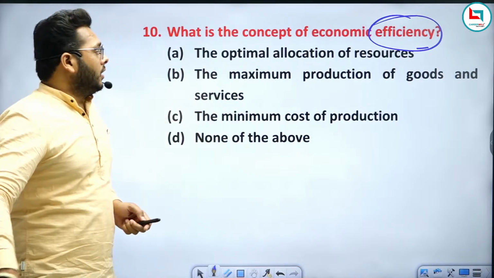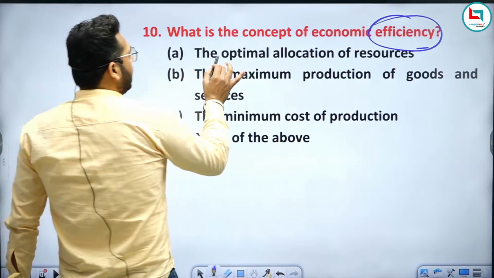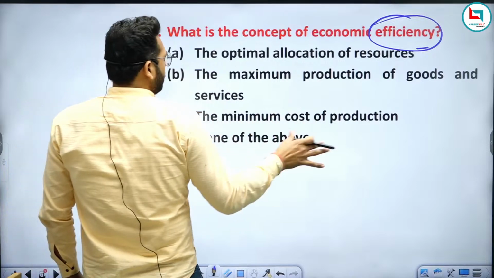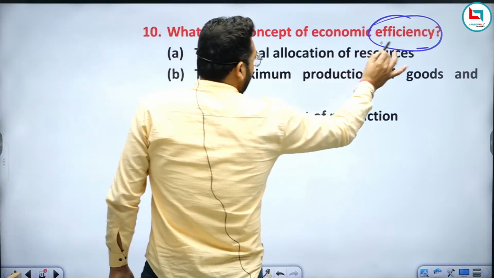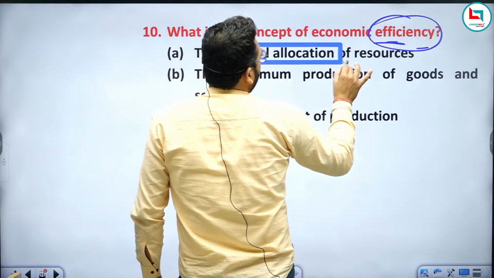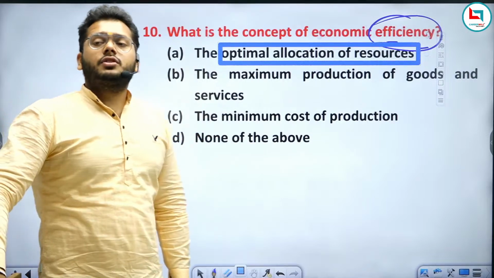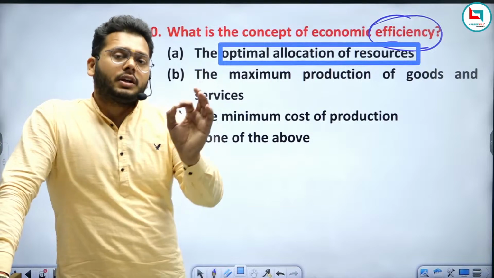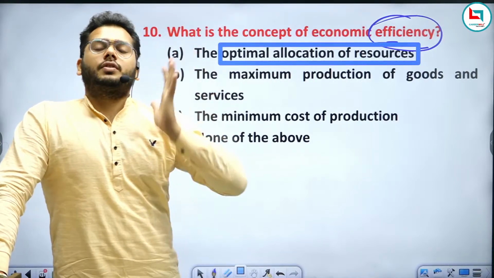So what is economic efficiency? We can say the optimal allocation of resources, the maximum production of goods and services, the minimum cost of production, or none of the above. If we're talking about efficiency, that definitely includes optimal allocation of resources. So what is the meaning of optimal allocation? It means the proper utilization, the exact utilization, the maximum utilization of resources.